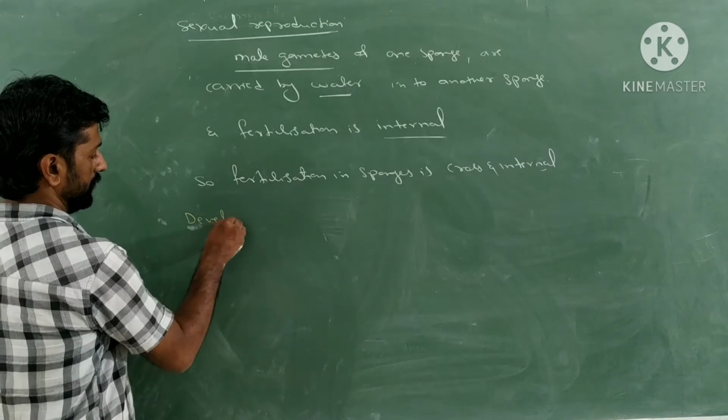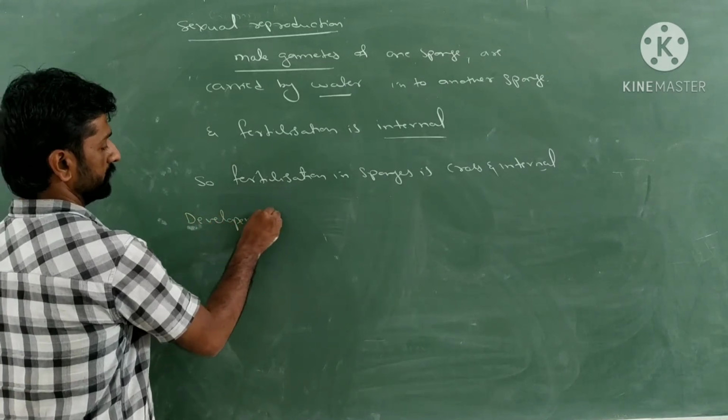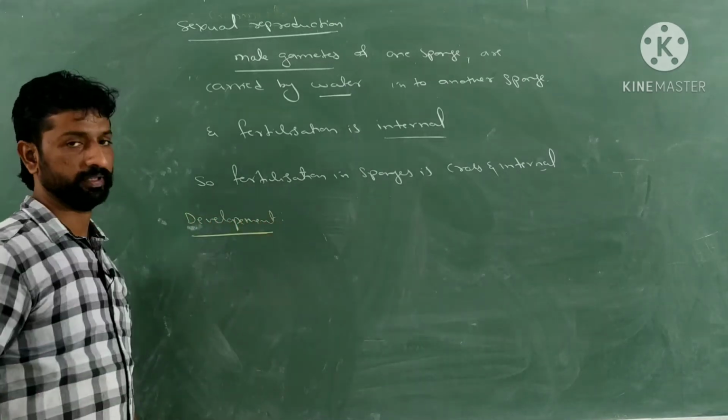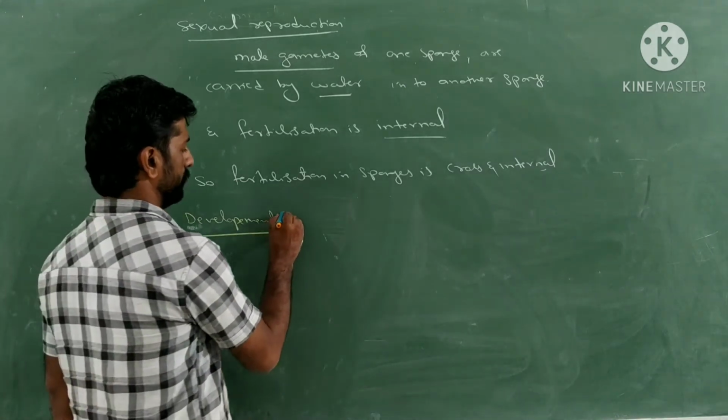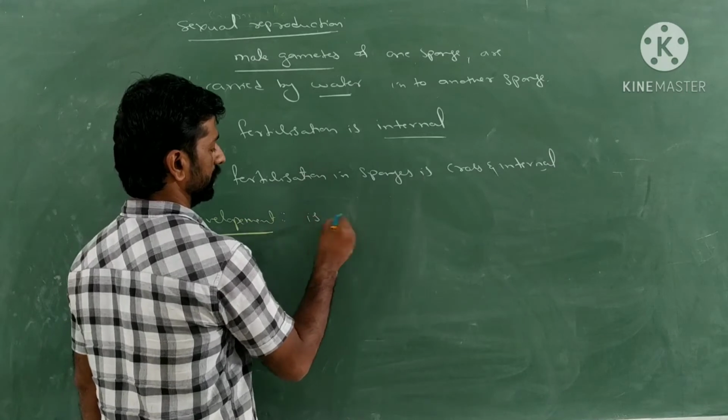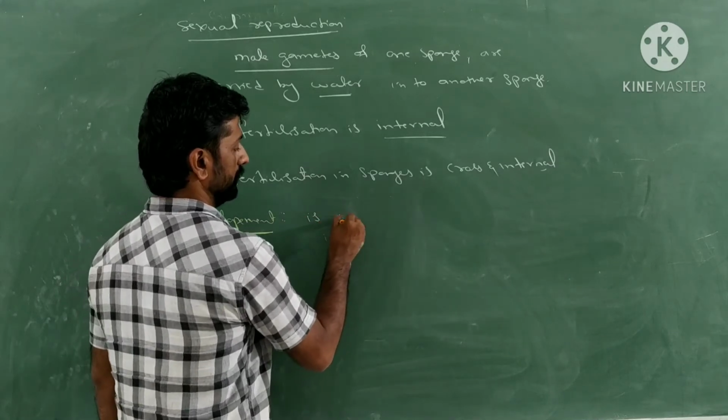Then what about development in case of the sponges? When we mention regarding the fertilization, then we must mention what type of development takes place in that organism with respect to the reproduction. So here development is indirect. Development in sponges is indirect.